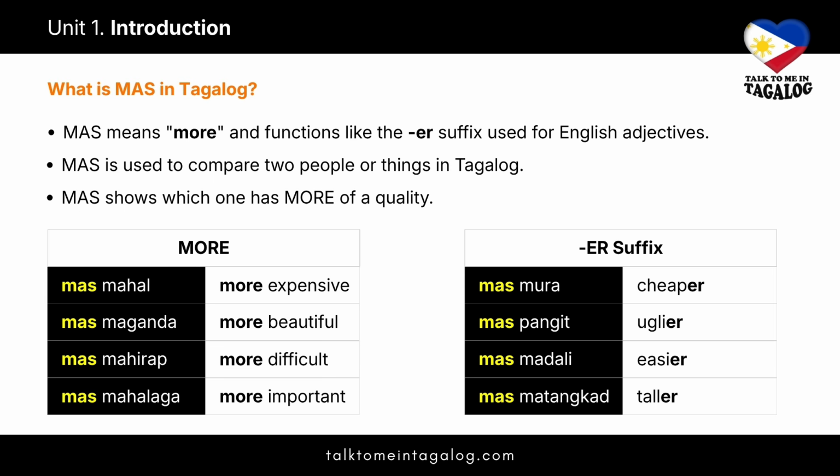Now, look at mas as the ER suffix. Mas mura, meaning cheaper. Mas pangit, uglier. Mas madali, easier. Mas matangkad, taller. In every case, if you need to say more or those ER adjectives, start your phrase with mas plus a Tagalog adjective.